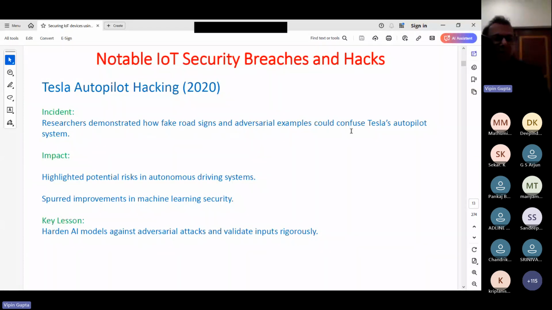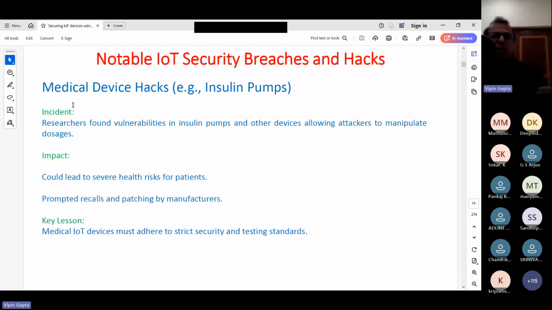So what was the key lesson? Harden AI models against adversarial attacks and validate input. So these were certain major attacks, and there is another one, the medical device hack on insulin pumps. Researchers found vulnerabilities in insulin pumps and other devices, allowing hackers to manipulate doses. The impact could lead to severe health risks and prompted recalls and patches by the manufacturer. Millions of these were recalled, and they had to update the software. If medical IoT devices are involved, even more strict security and testing standards are required.